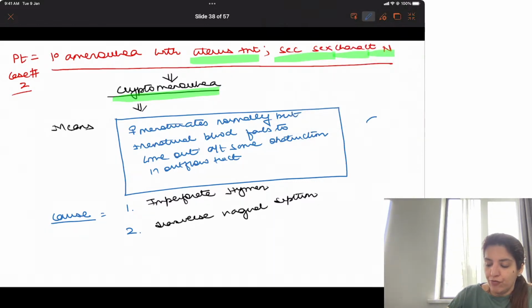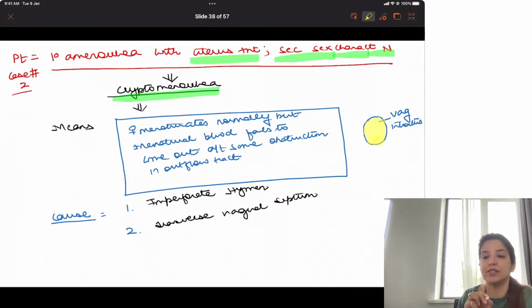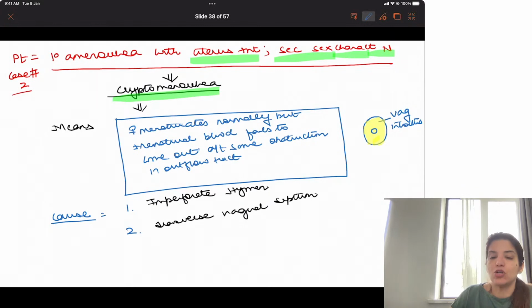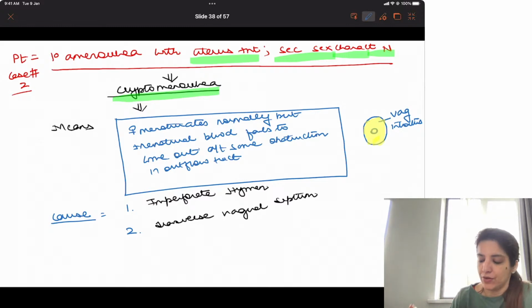So, if this is the vaginal introitus, that is the vagina's opening, in the vaginal introitus there is a thin membrane present which is called the hymen, which covers this vaginal introitus. Normally in this hymen, a small opening is present through which menstrual blood comes out. Right? So this is normal.